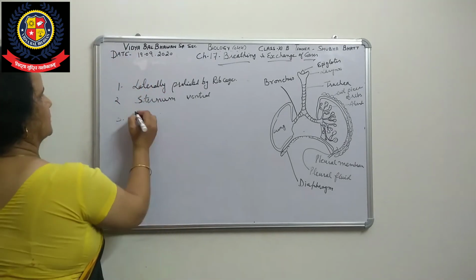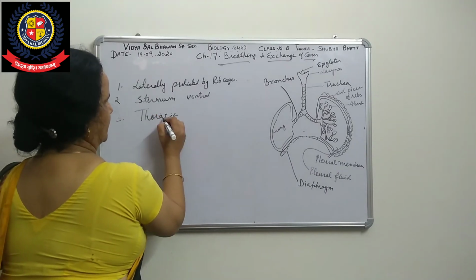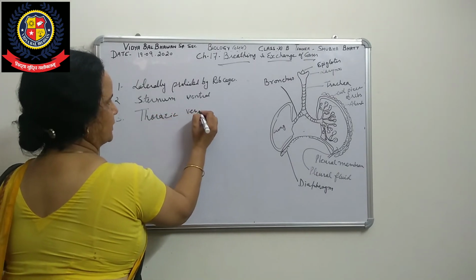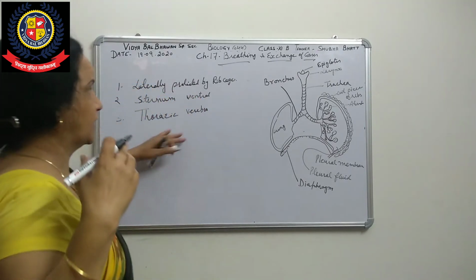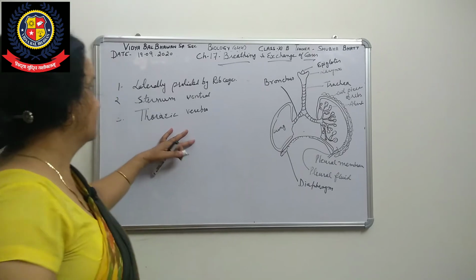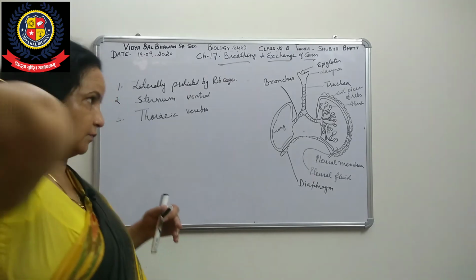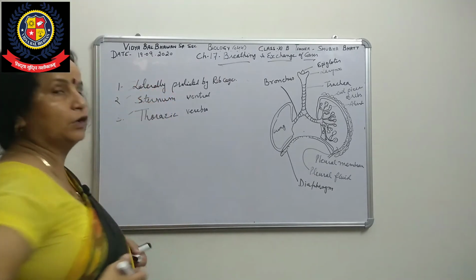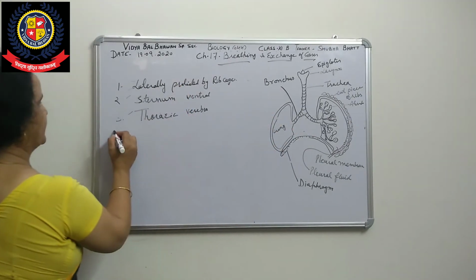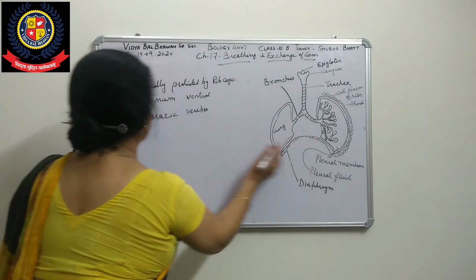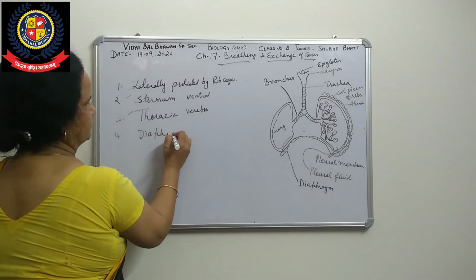Thoracic vertebra, right? That thoracic vertebra in the back portion covers the lungs. So laterally this one, the ventral side this one, the dorsal side this one. Now all that protection. Now the lower part, the lower abdomen region, will be protected by the diaphragm, the dome shaped diaphragm.